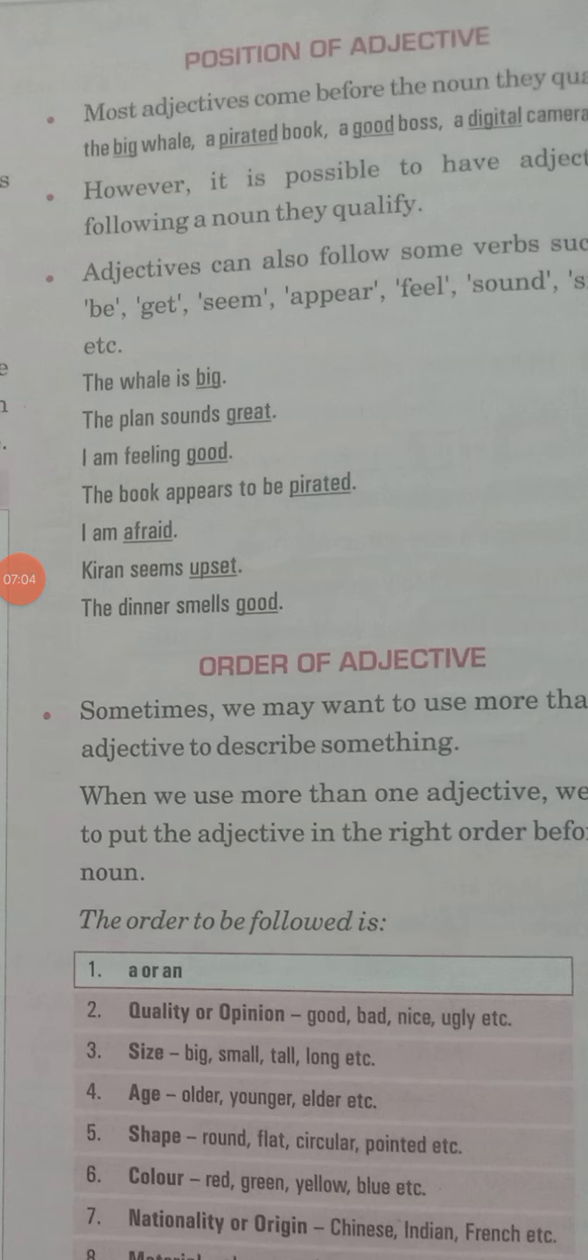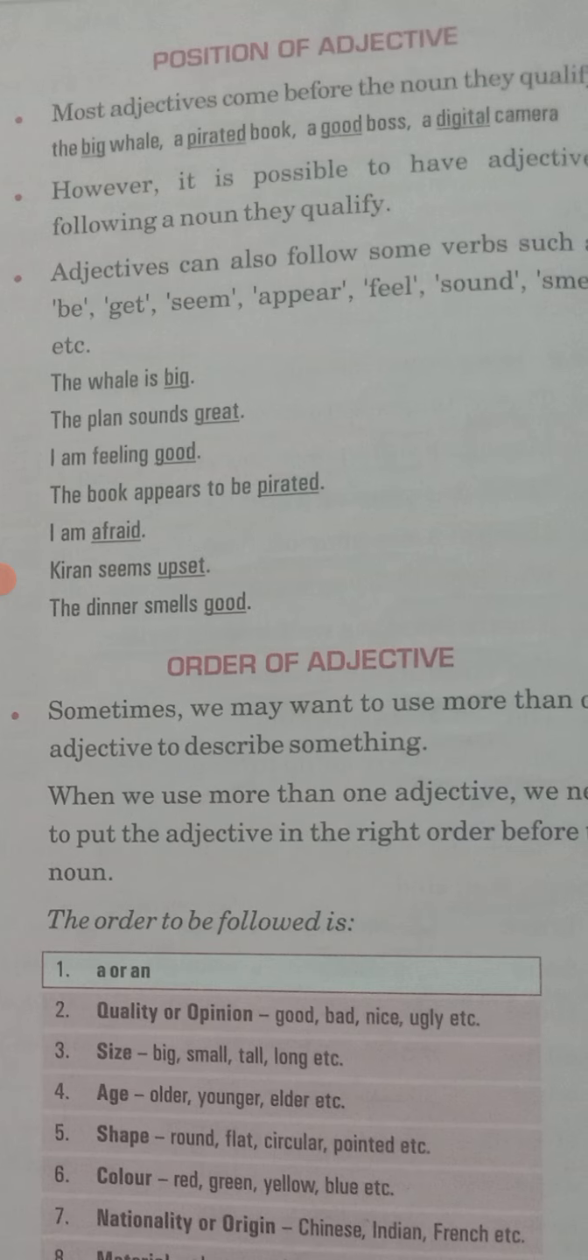So in the position of adjective, we have seen that all of your or most of your adjectives are coming before any noun. But it is not only the fact that all the adjectives will come before a noun. There are a few more adjectives which are coming after your verb. So first of all, let me clear what the verb is. You all know that verbs are your action words.